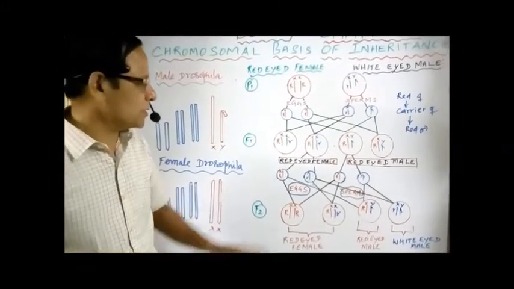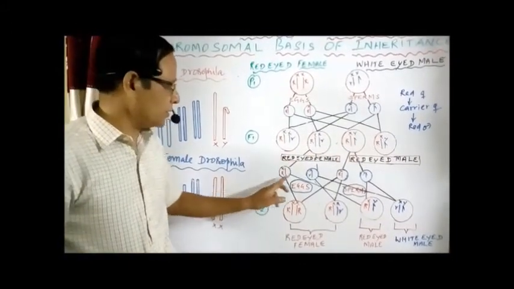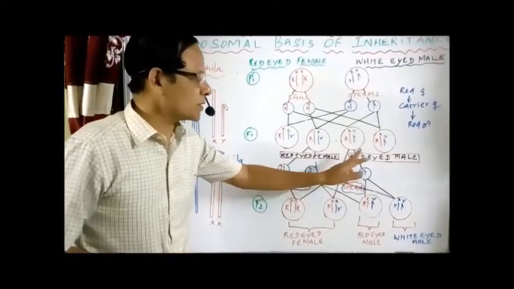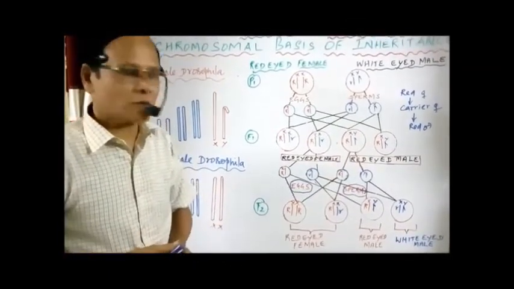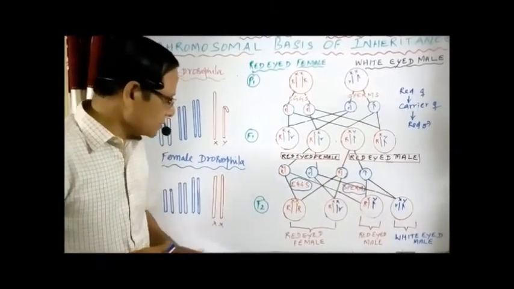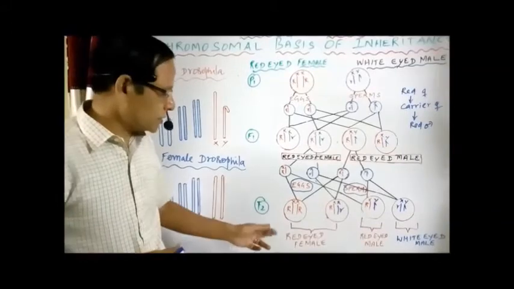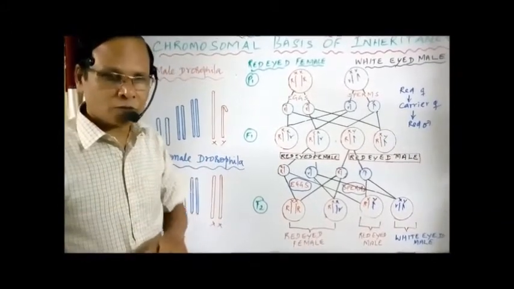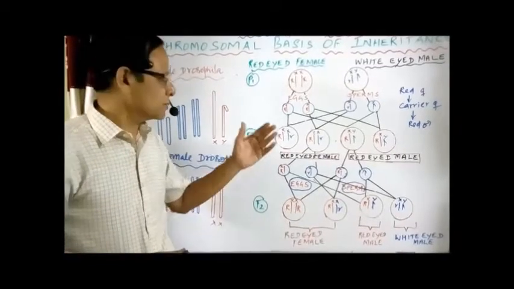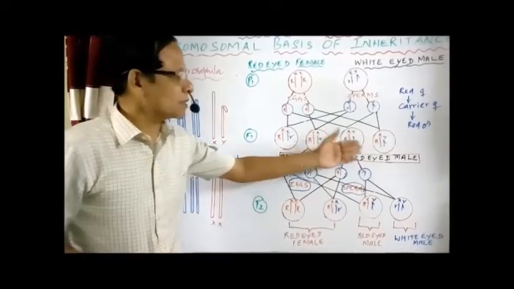Recall that one. In the same manner, here the female is a carrier, red-eyed. The male is also red-eyed, which is comparable to normal. So, carrier and then normal. As a result, in the F2 generation, we have received 4 individuals. All the females are red-eyed because the mother is a carrier and the father is normal.